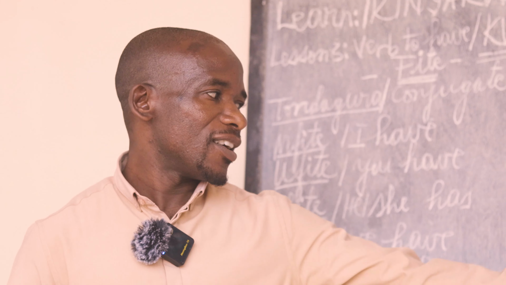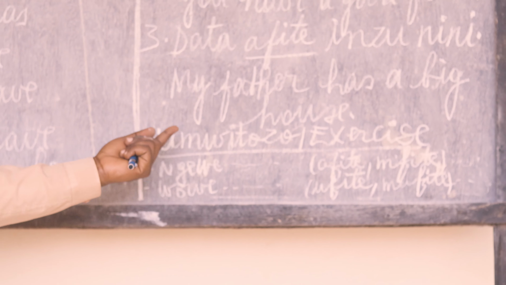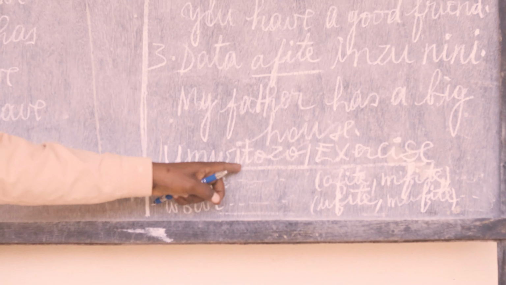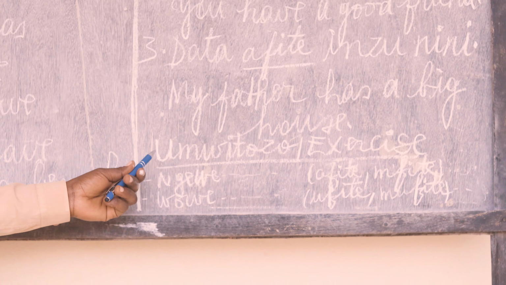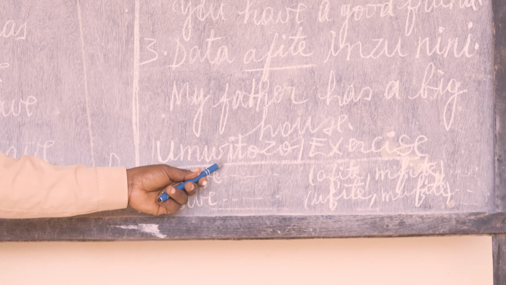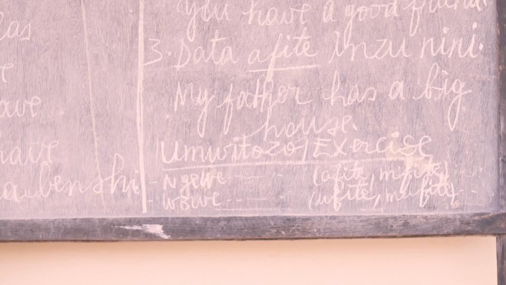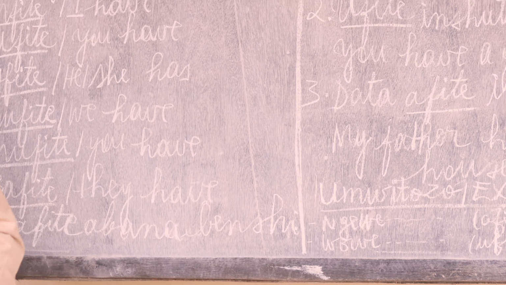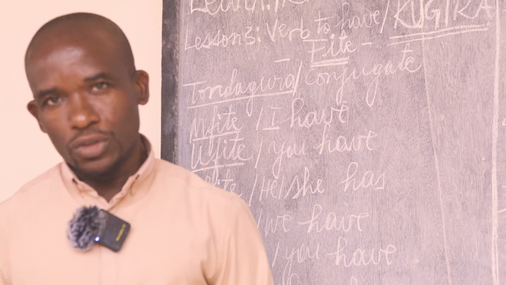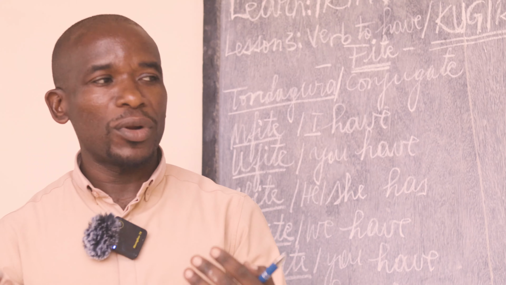Now I think you are ready to do this exercise. Exercise in Kinyarwanda it will be umwitozo. Repeat. Umwitozo. Have you heard that correctly? Umwitozo. This is a practice.